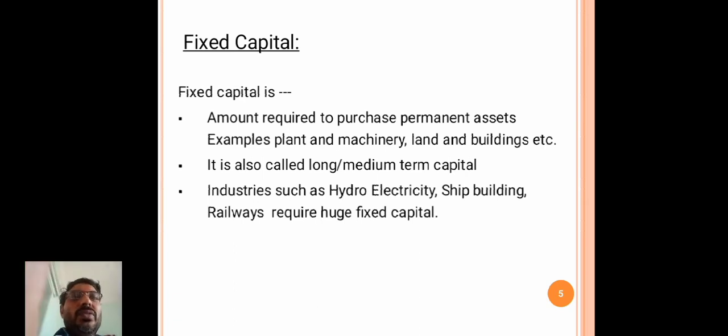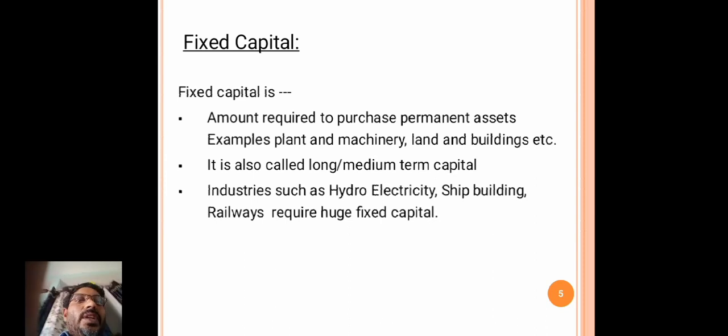For this purpose long term or medium term capital is required. For example, industries such as hydroelectricity, shipbuilding, and railways require huge fixed capital.